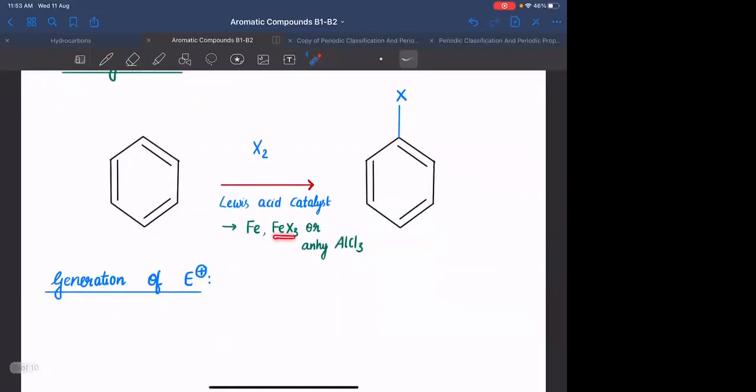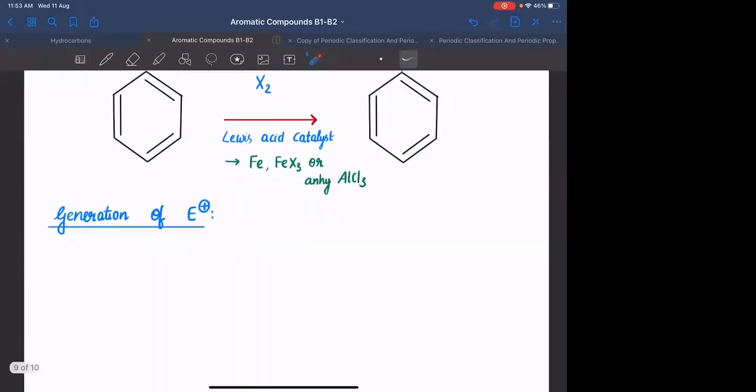Fe और FeX3 ऐड कर सकते हो. होता क्या है, ये Fe X2 के साथ रिएक्ट होके FeX3 बनता है पहले. So either you can simply add Fe or you can directly add FeX3. Clear? Let us see how the electrophile is generated. Any doubt, Ayush?